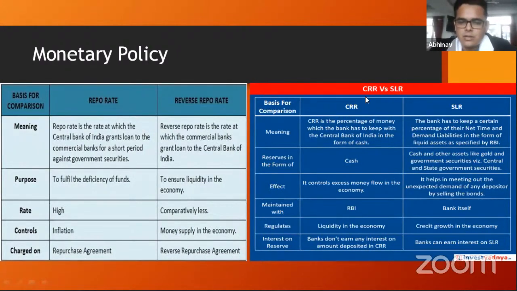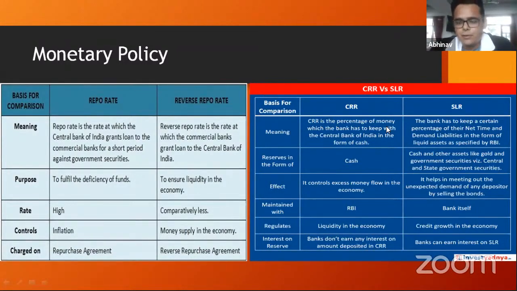The first ratio that we mentioned here is the CRR or the cash reserve ratio. And the second ratio that I want to talk about is the SLR or the statutory liquidity ratio. Okay. So very simply put, cash reserve ratio is the amount of money that every bank has to deposit with RBI. It's a percentage of the total money that the banks have lent out. So that's how banks work, right? Let's say banks will take 100 rupees from me, then the banks will give me 5% interest in 1 year. However, the banks would want to use that 100 rupees and lend it to a business at 10%. And the difference between the 5% the banks pay me and the 10% the bank makes from the business, that 5 rupees, is effectively the profit.